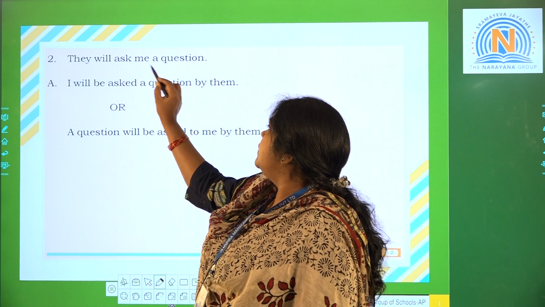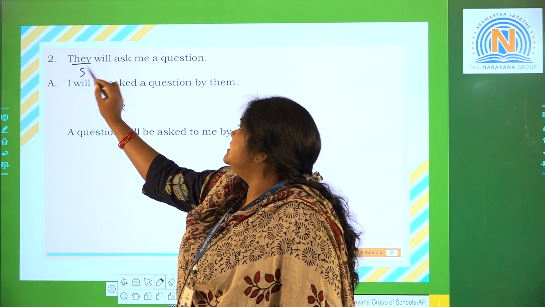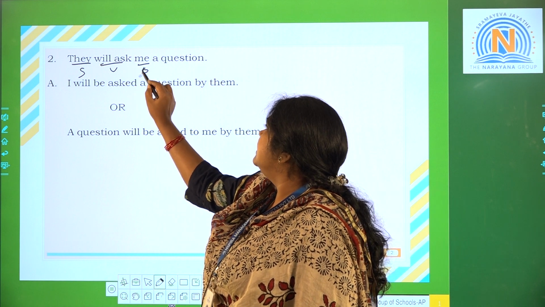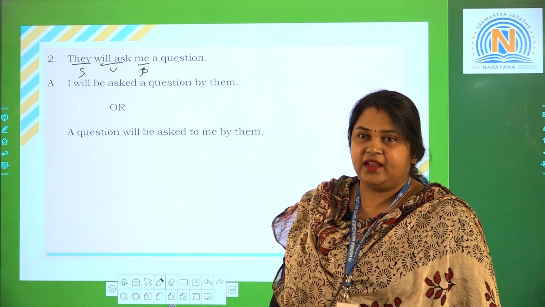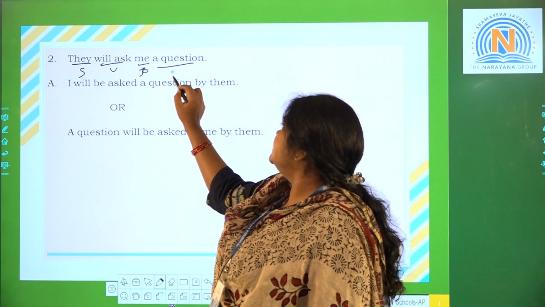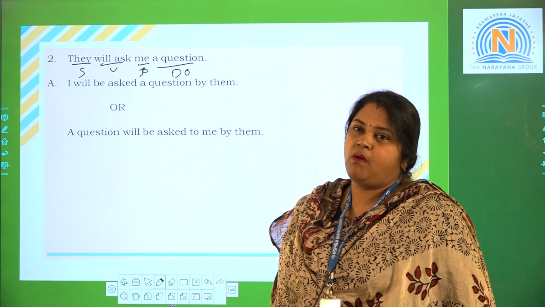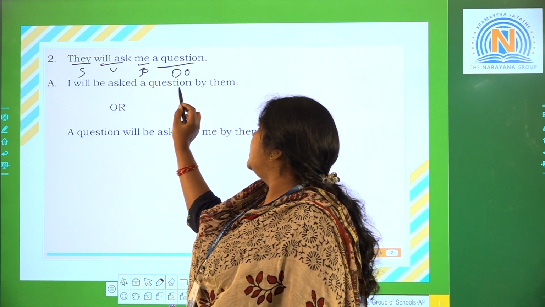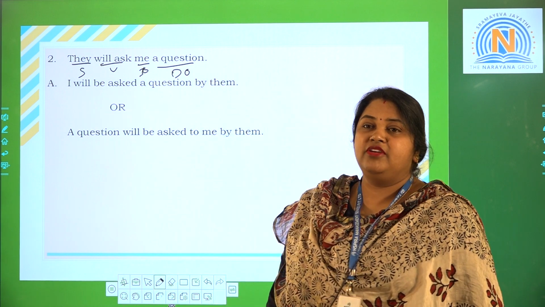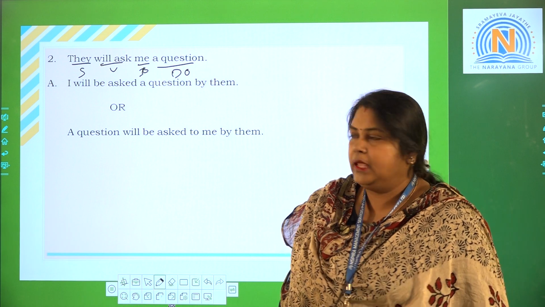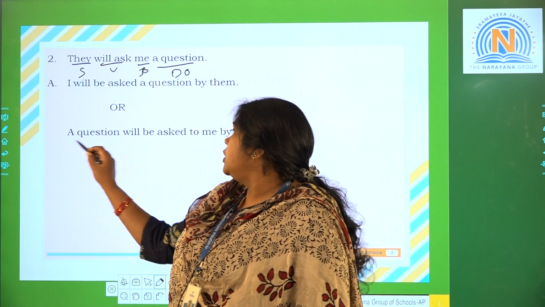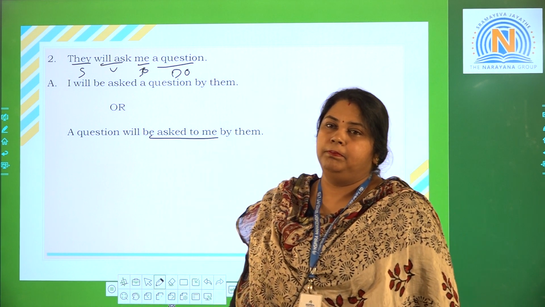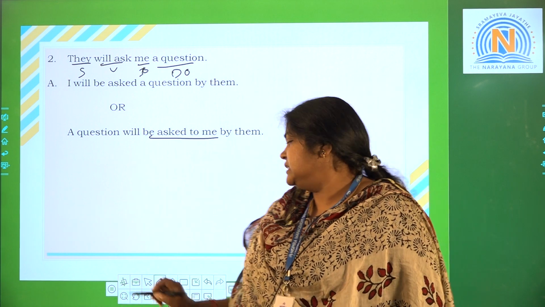They will ask me a question. They is my subject, will ask is my verb, me is my object. Which object? Indirect object. A question is the direct object. Now, I will be asked a question by them. Or a question will be asked to me by them. So this is the answer.